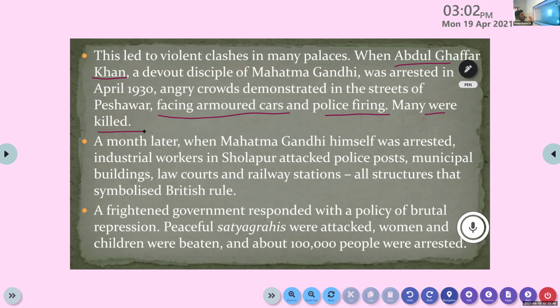Angry crowds demonstrated in the streets. People came to the streets and started destroying things made or managed by the British in Peshawar. The British used armored cars and police, and when the police fired against the people, many were killed in that incident. Another one: a month later, when Mahatma Gandhi himself,